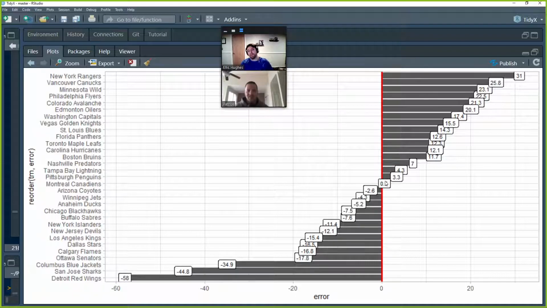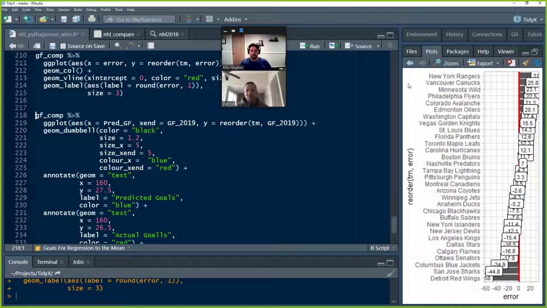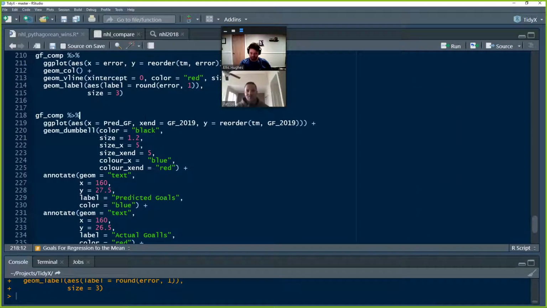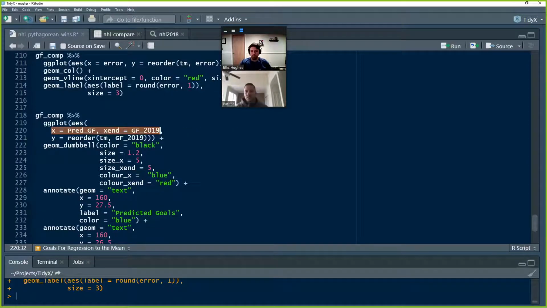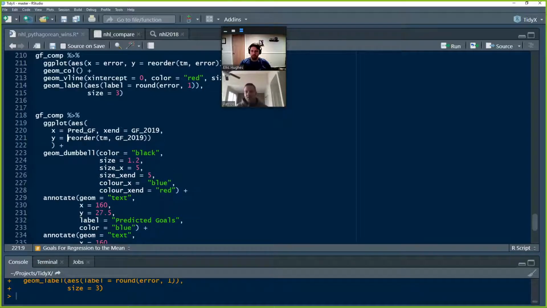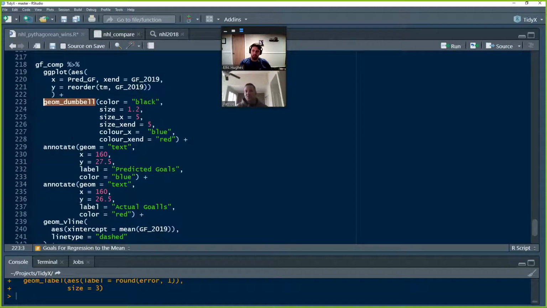Yeah, exactly. So I thought a cooler way to do this, which we've done before, is a dumbbell plot. We take our data set and feed it an x start and end point. In this case, we're going to feed it the starting point of what was predicted for 2019 and an endpoint of what actually happened in 2019. We'll reorder the teams based on their 2019 goal scoring ability. And geom_dumbbell is where the ggalt package comes from.